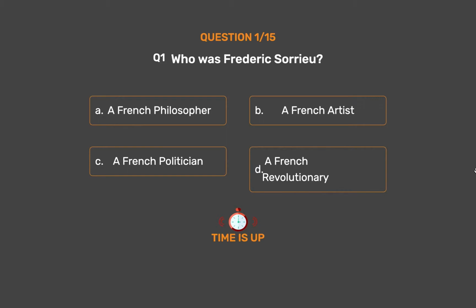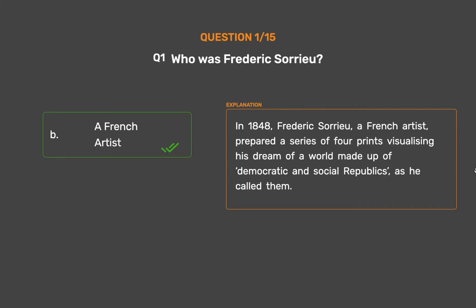The correct answer is option B. A French artist. In 1848, Frederic Sorrieu, a French artist, prepared a series of 4 prints visualizing his dream of a world made up of democratic and social republics, as he called them.